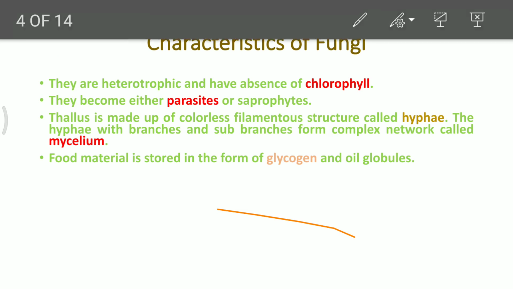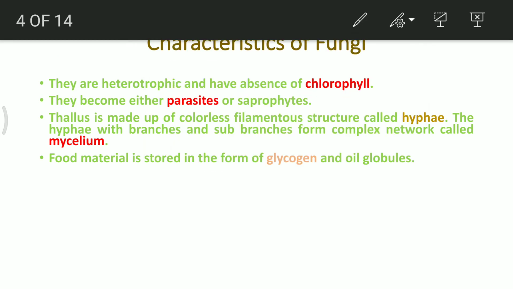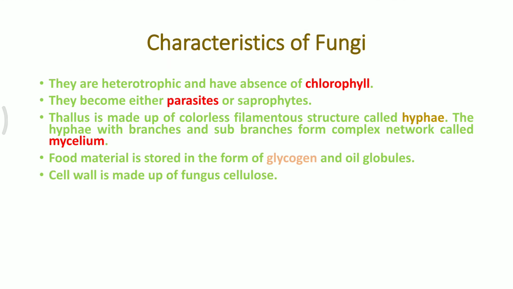Next is the storage food material. We have already discussed that it is glycogen in case of fungi, and the cell wall is made up of cellulose and chitin. You can add chitin over there. Chitin is proteinaceous in nature, and glucan, or we can call it N-glucosamine, is the main polysaccharide which helps in formation of the outer cell wall of the fungus.